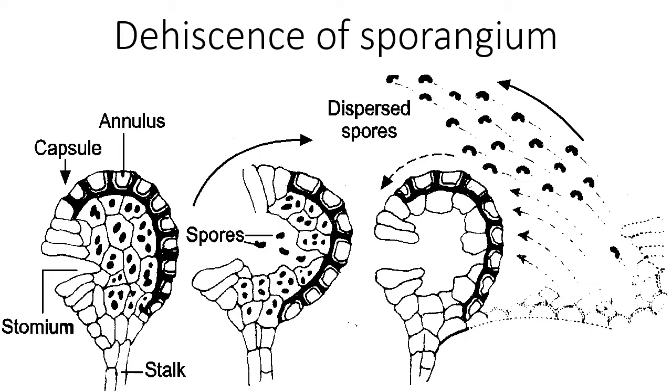Here you can see the same thing. This annulus is there, which is thick walled. Then in this part you can see the stomium, where elongated cells are there and they are thin walled. As they lose water, there is drying up, and this way they separate. So this big gap is formed there, and through this gap all the spores are dispersed.